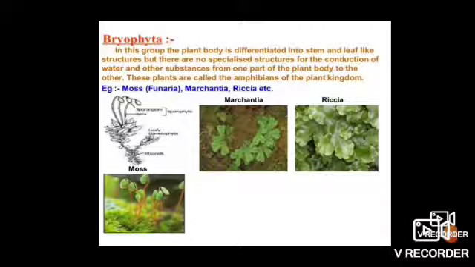That means xylem and phloem are absent. Some examples of these plants are moss, Riccia and Marchantia. A few examples you can see in the slide.